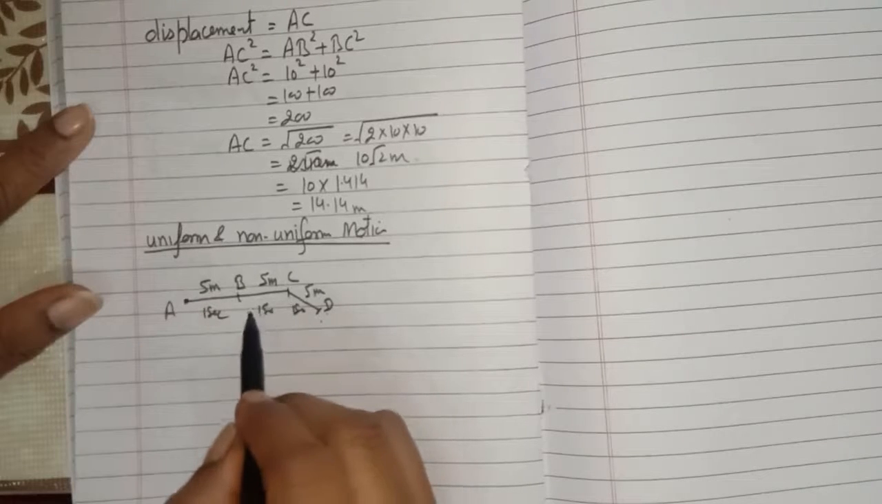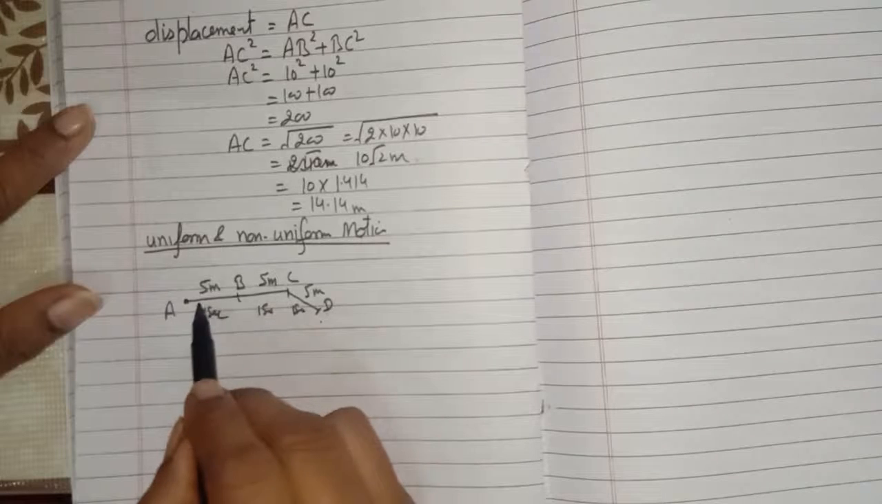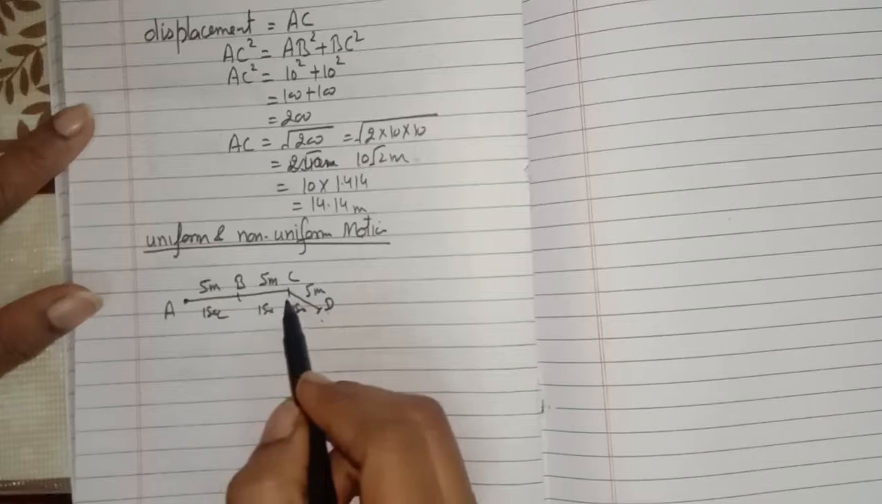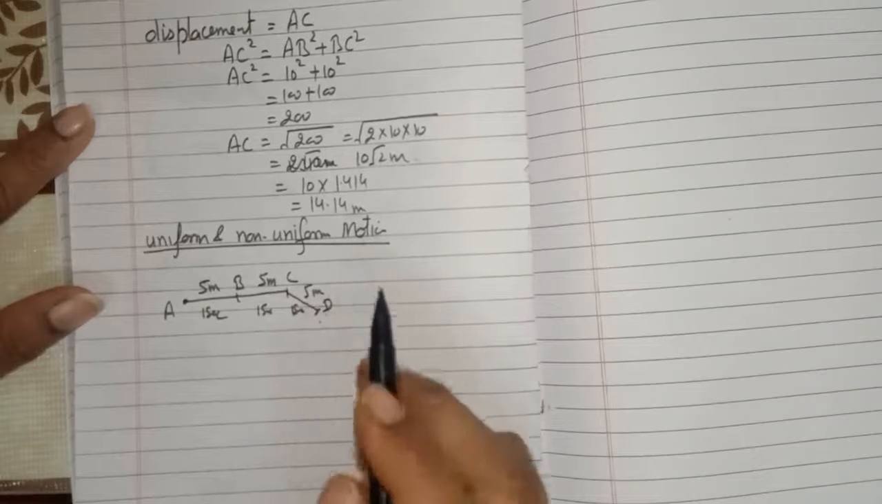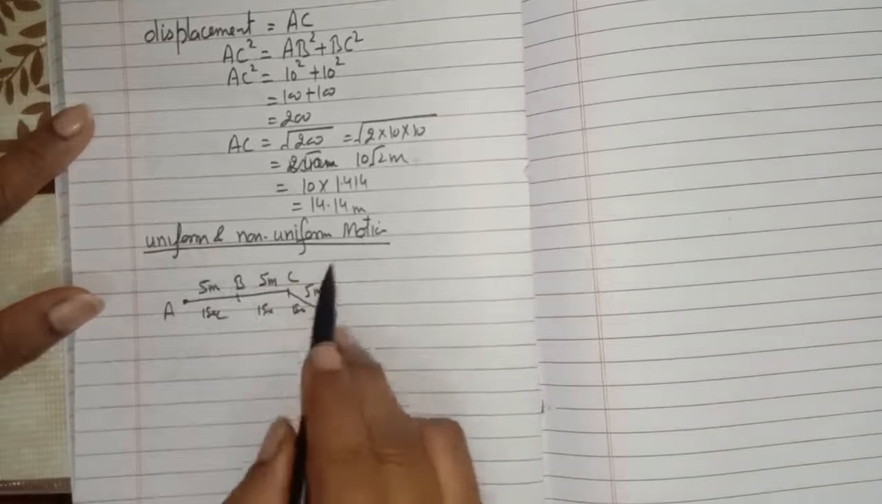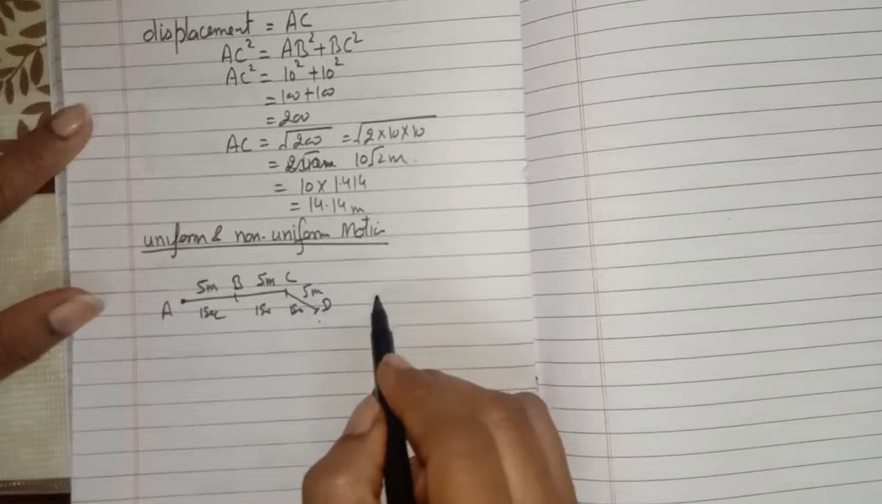Okay, so here the direction is not necessary to mention, because direction is always represented for a vector quantity, and motion is a scalar quantity. So this is the uniform motion. And what about the non-uniform motion?